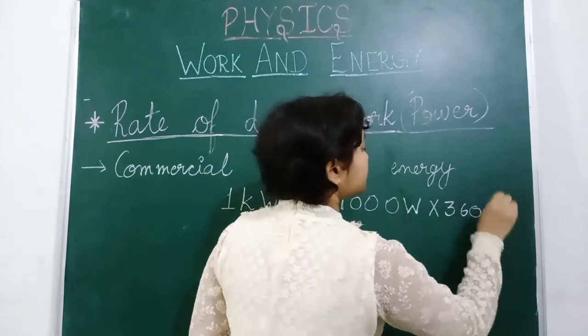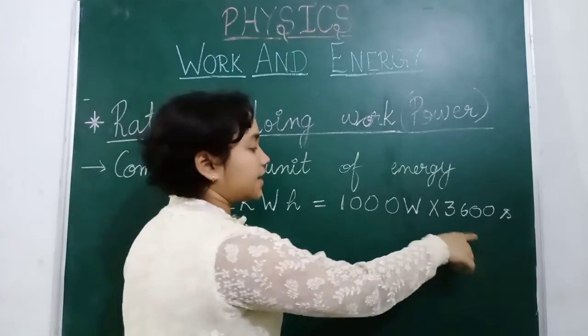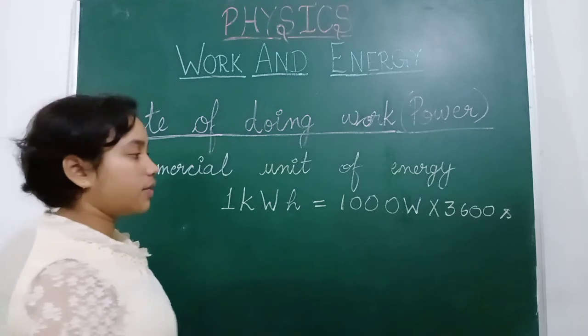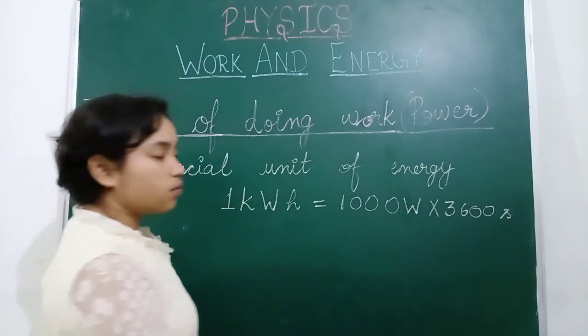There are 3600 seconds. So this means that watt and seconds combined together is also known as joule. This is the unit of work.